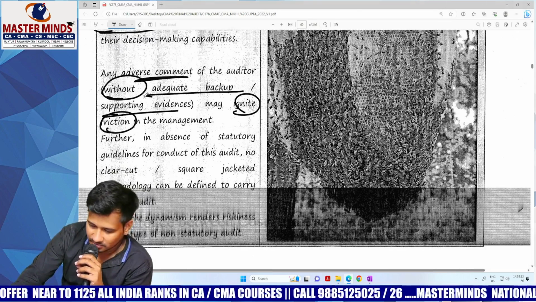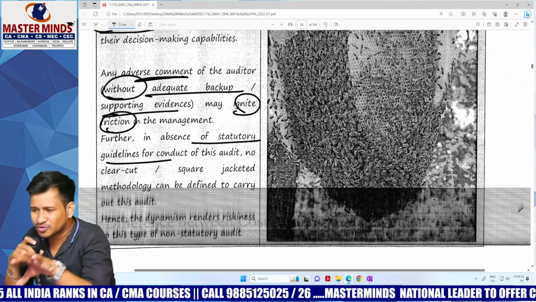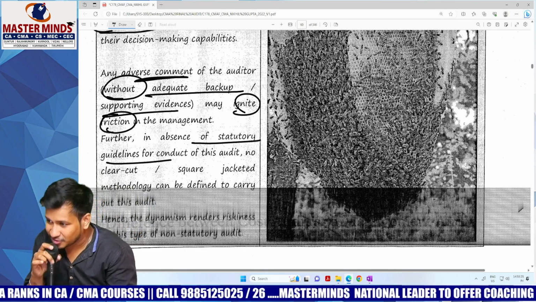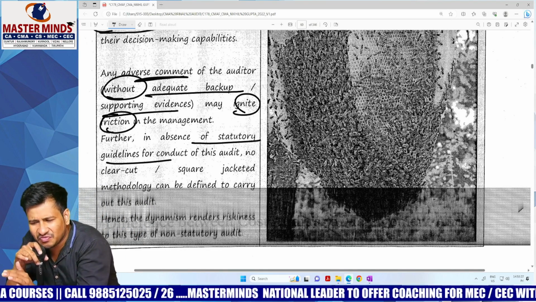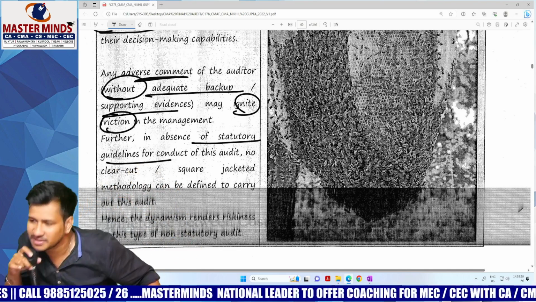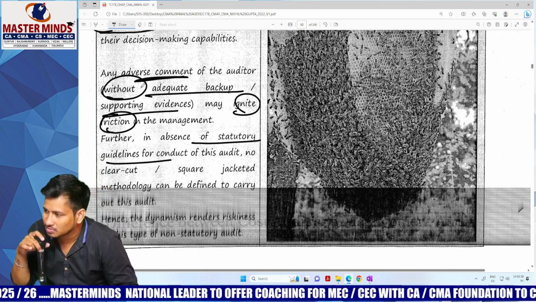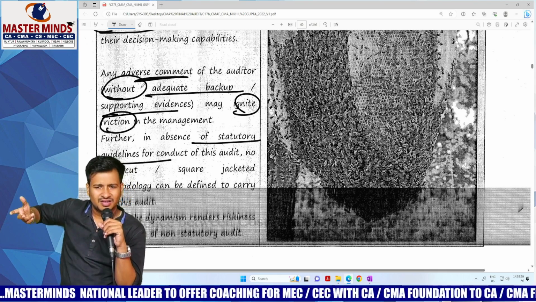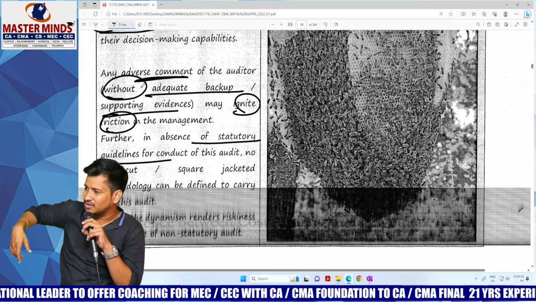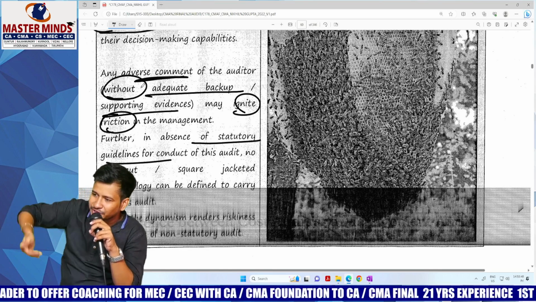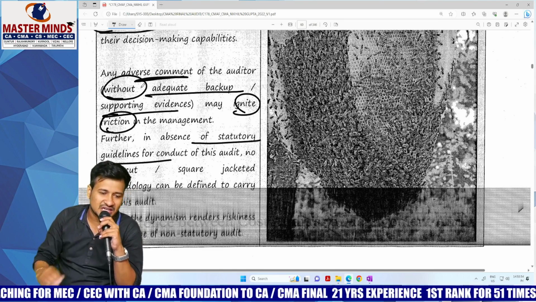Further, there is another hard problem: the absence of statutory guidelines. See, for cost audit, how to conduct the audit, what reports you have to prepare, to whom you have to file them, within how many days, who has to sign, everything is clearly given in the Companies Act 2013 and also the Companies (Cost Accounting) Rules. Correct or wrong? But in management audits, there are no statutory guidelines. Within how many days, how you have to conduct the audit, to whom you have to submit the report, what your report must be like, how you have to gather evidence, for how many days you have to store it. Nothing is there.